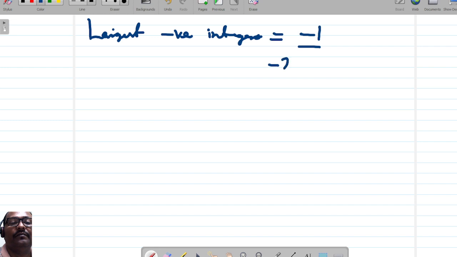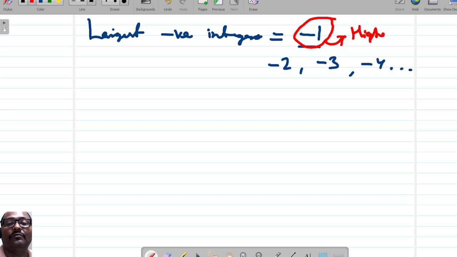Any number, -2, -3, -4, you can see all these numbers are lesser than -1. That's why -1 is the highest negative integer.